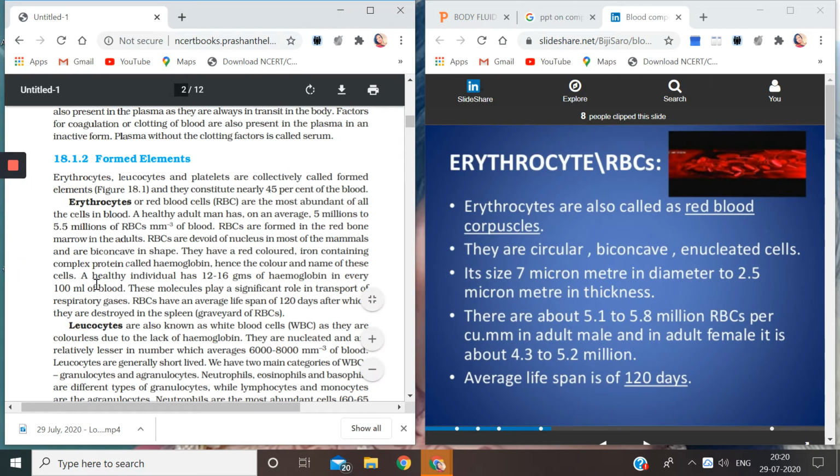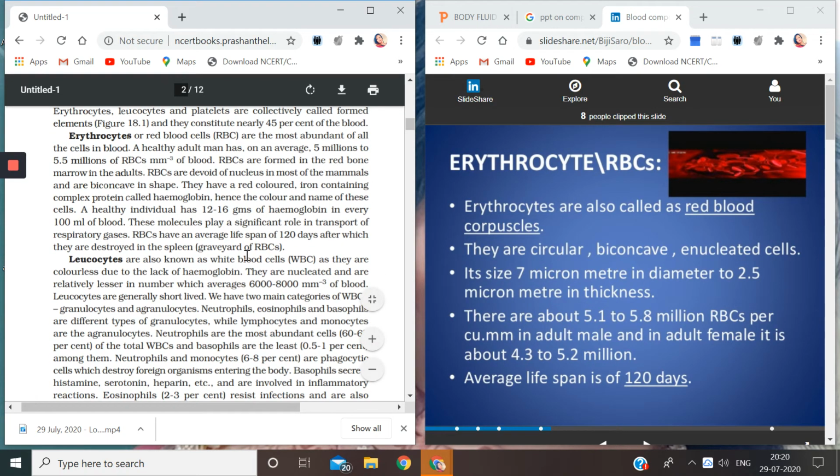If 100 ml of blood is taken from a person, how much hemoglobin will it contain? Because hemoglobin is the protein, it is the pigment. So how much pigment will be taken out from that 100 ml? 12 to 16 grams. These molecules play a significant role. Now, RBCs play a very significant role in the transportation of respiratory gases.